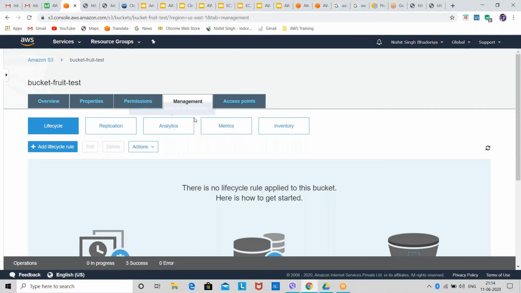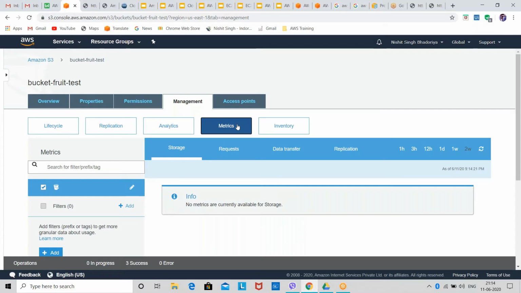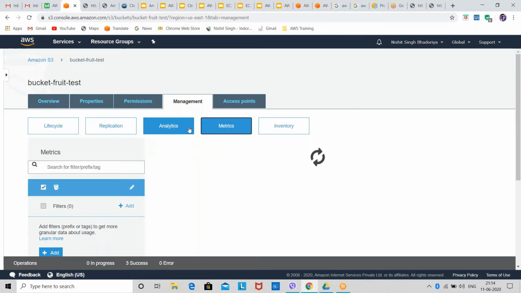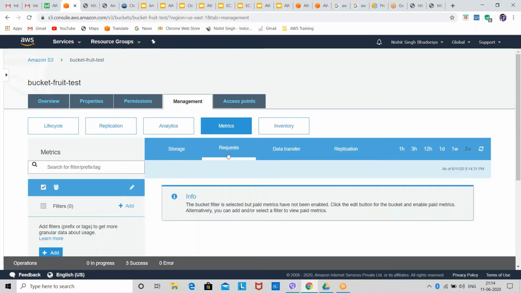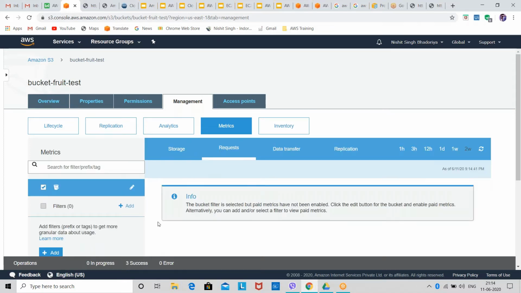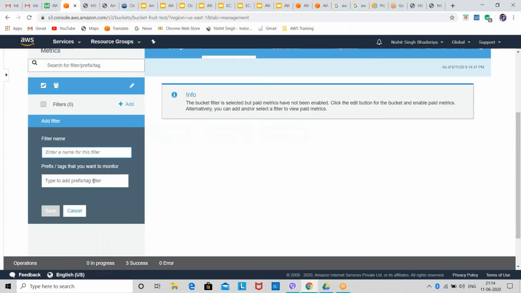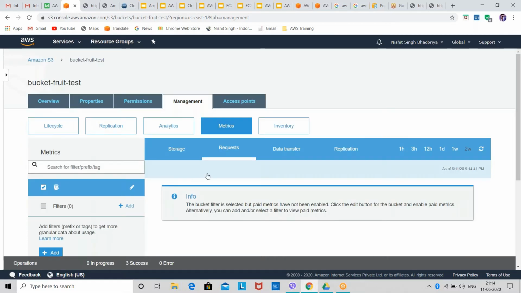See on my screen, you also have metrics here. Metrics is basically analytics, the monitoring tool of the S3 bucket. Whatever you do for storage, request, data transfer, application, if you are doing anything on objects in the S3 bucket, you can see that from here as well. For that you can configure CloudWatch on S3, and then you can add the filters and the tags here, so you can see each and everything.